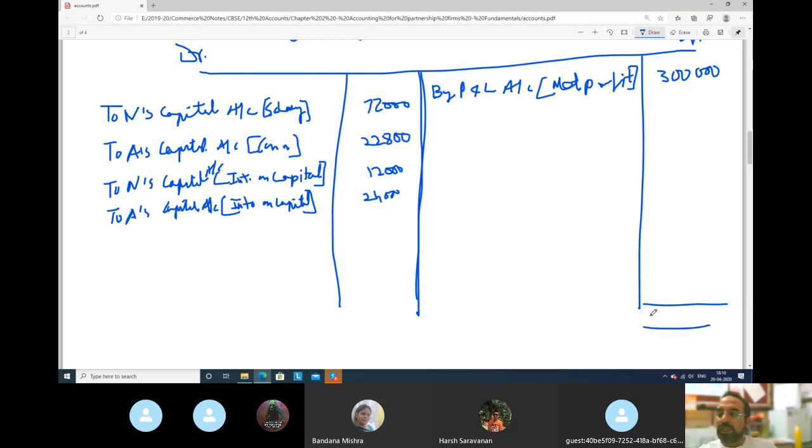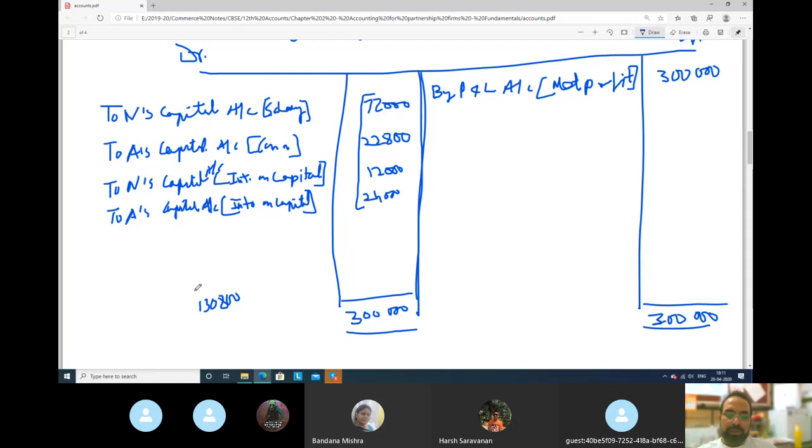How much? 3 lakh rupees. And this total is coming to 1,30,800.